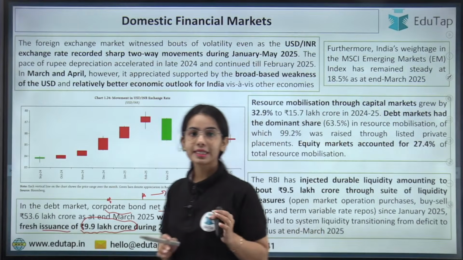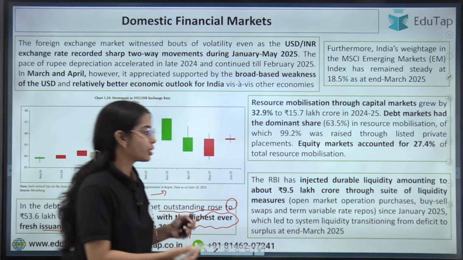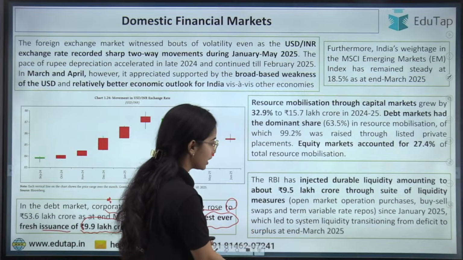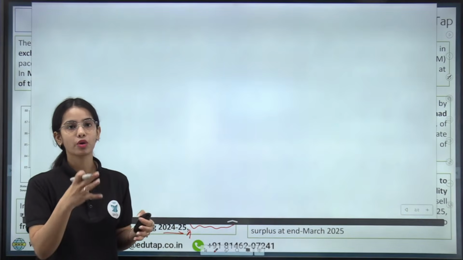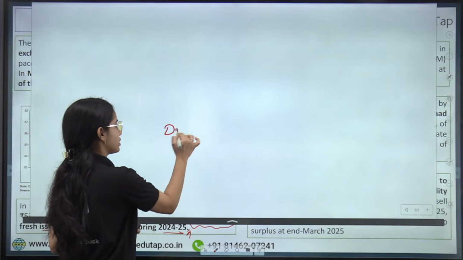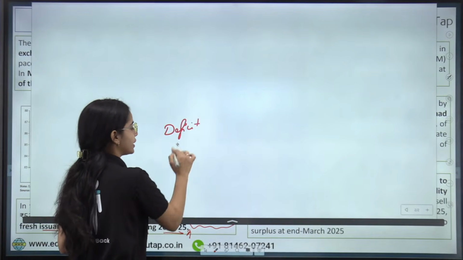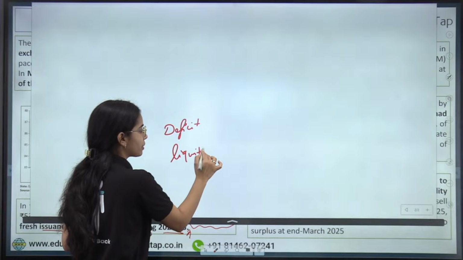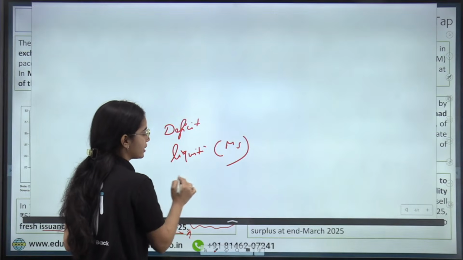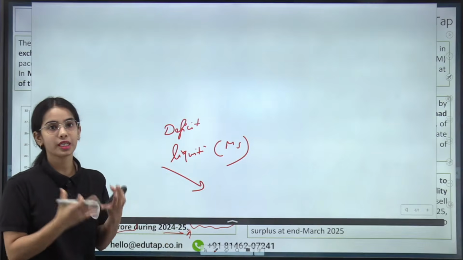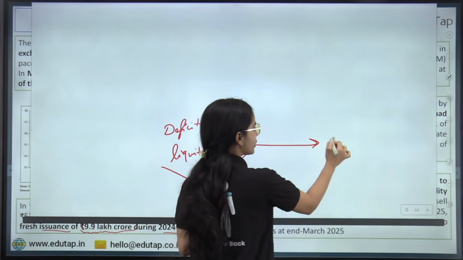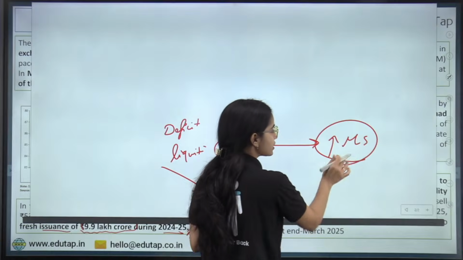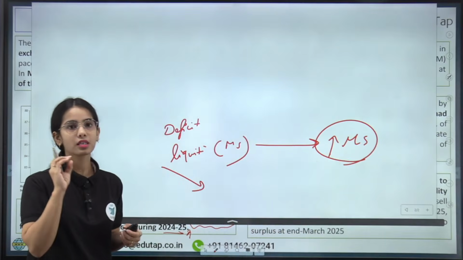Okay. Next point is that the RBI has injected durable liquidity. Now, if you remember, there was a lot of discussion going on in the starting of the year that there is a deficit of liquidity. That means the money supply is not sufficient in our country. The liquidity is in deficit. So RBI had the task to increase the money supply. To increase the money supply, RBI has taken various measures.